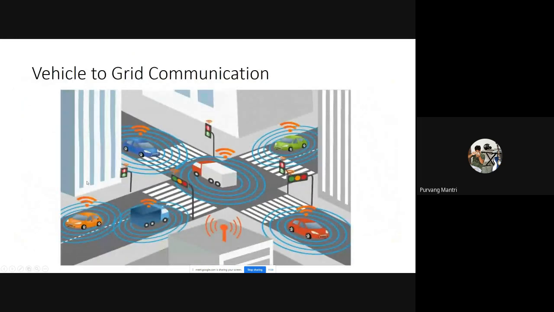We also have vehicle to grid communication, in which the data of the vehicle is transmitted to the grid. Grid here means other traffic signals, road congestions, or the maps navigation system. So in V2G or V2I communication, the vehicle gets the data from infrastructure and it also gives the data to the infrastructure.